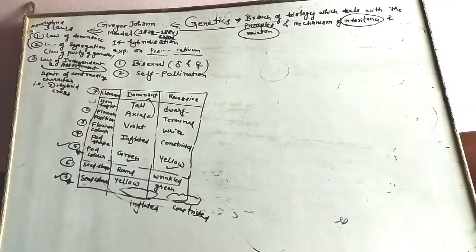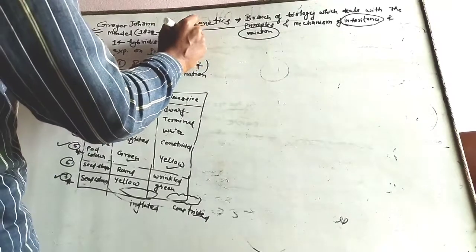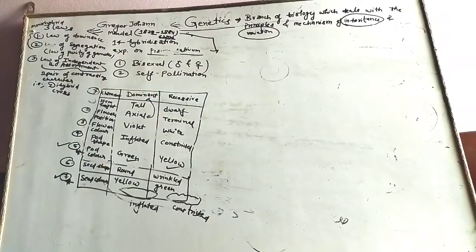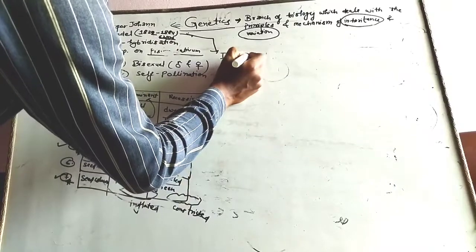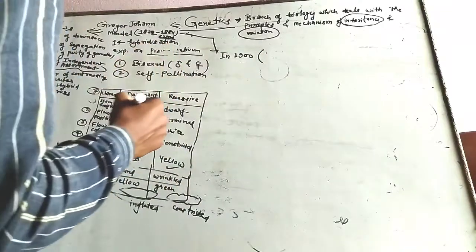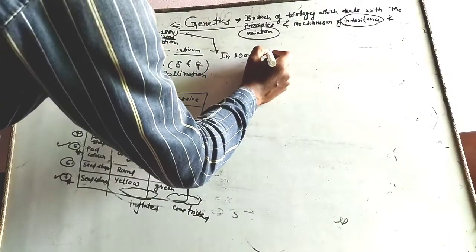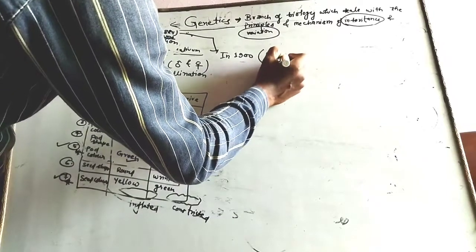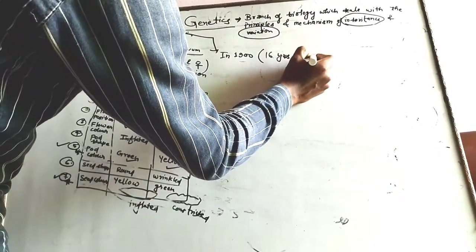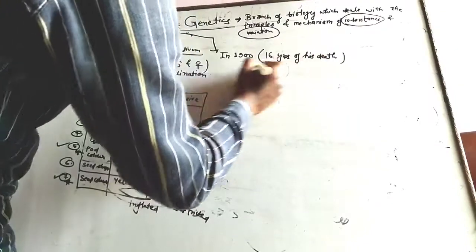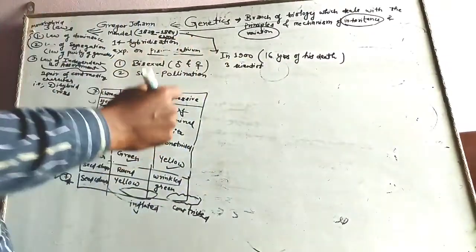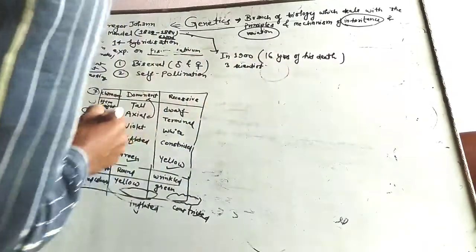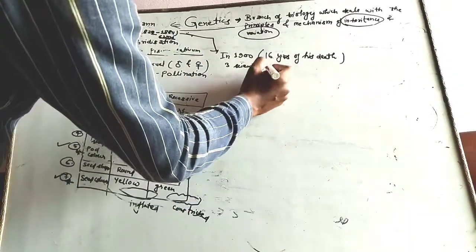So his theory was rediscovered by three scientists in 1900. That means about 16 years after his death. Three scientists worked on his laws to prove that he was right at that time.